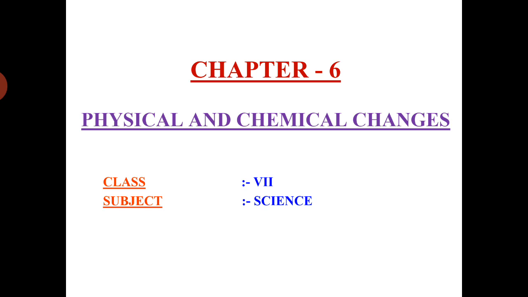But what happens when you burn this paper? Burning of paper. When you burn, carbon dioxide will come out. What comes out on burning? Carbon dioxide, and energy will be emitted. Now tell me, what kind of change is it? Is it a physical change or chemical change? 100% chemical change. Clear? So this is the main difference between physical change and chemical change.